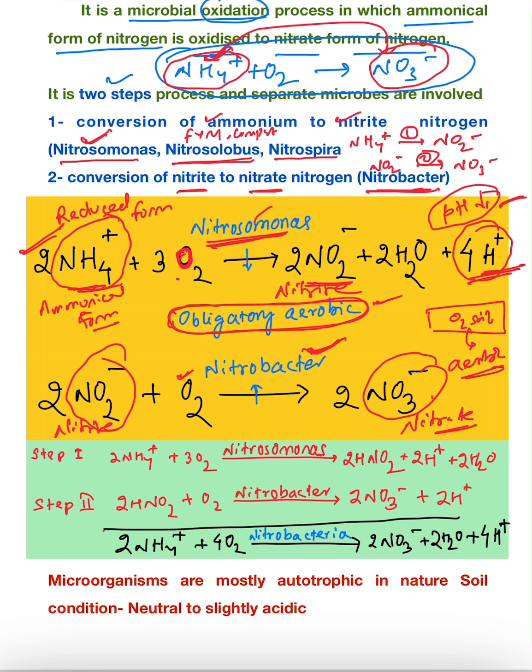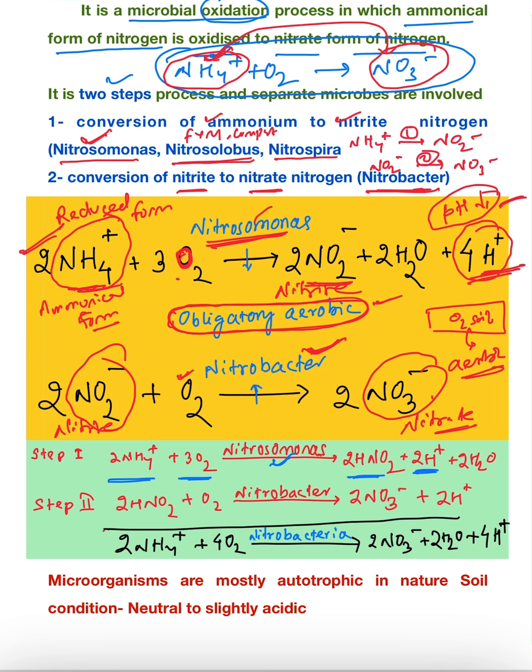So here you can see the overall reaction. If we see, NH4+ will react with oxygen in presence of Nitrosomonas, and the product is nitrite, or you can say HNO2, and 2H+ is released.